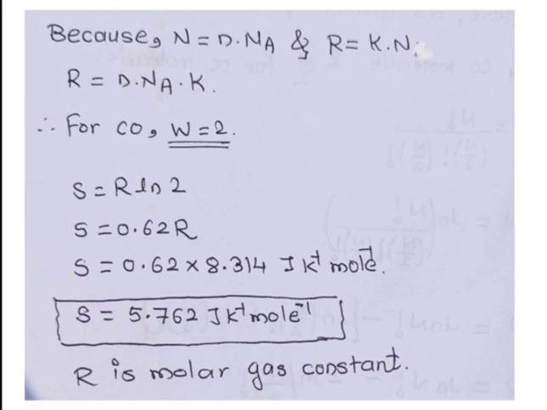So N by 4, N by 4, N by 4 and N by 4. These are the 4 ways by which we can rearrange the molecule CH3D. So simply we can write S is equal to R ln of 4 and the entropy for CH3D will come 11.52 joule per Kelvin per mole. By this way you can calculate the entropy for SCN and so many molecules.